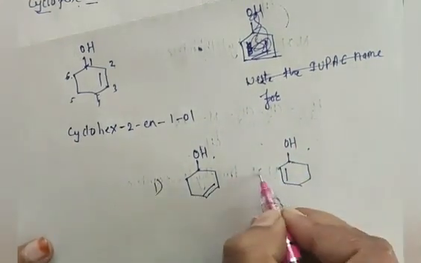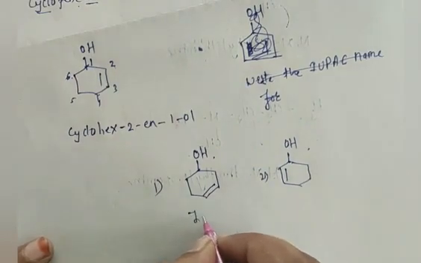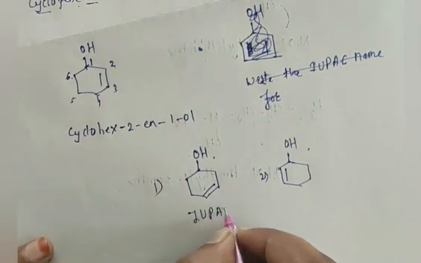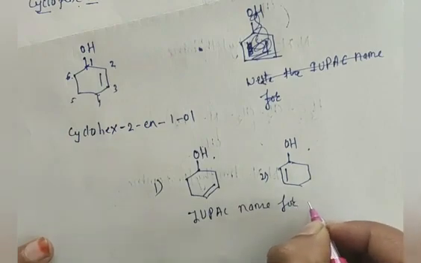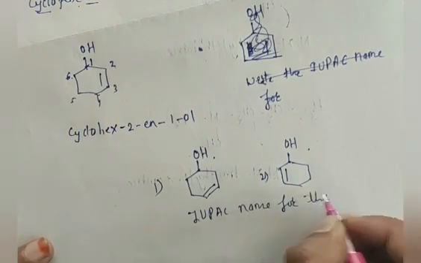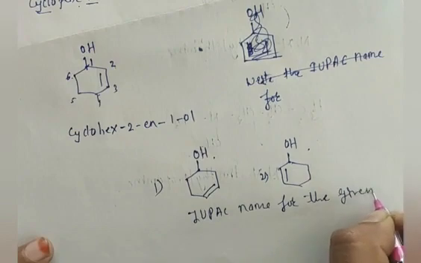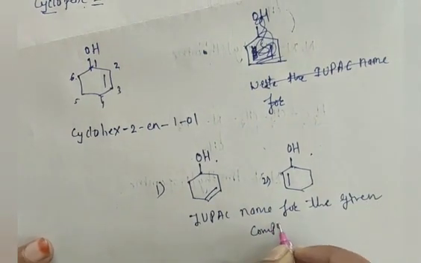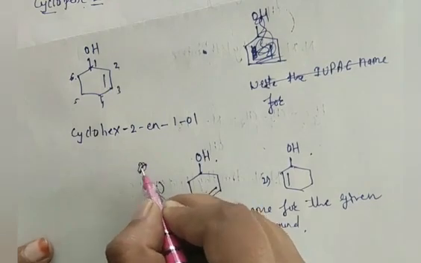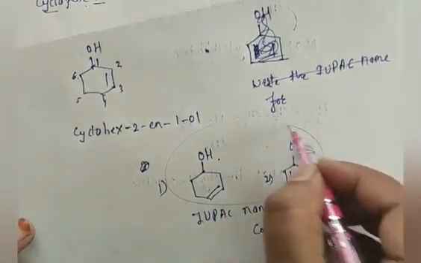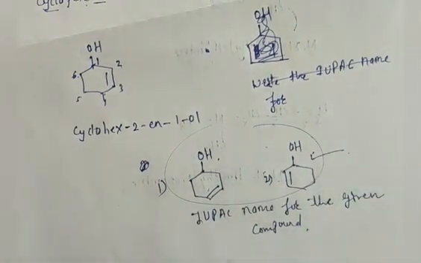Yes, this is the first, this is the second example. Write the IUPAC name for the given compound. Yes, I gave you these 2 homework problems. Try to write the IUPAC name and send it to me on WhatsApp.